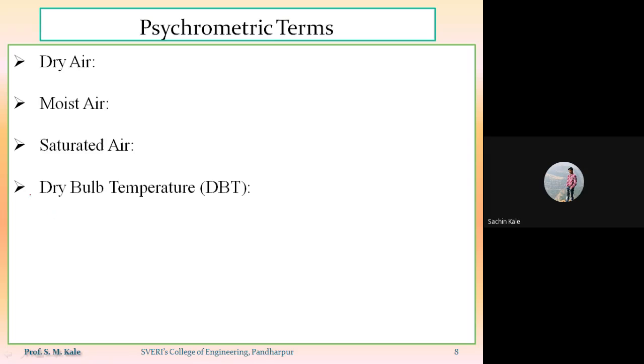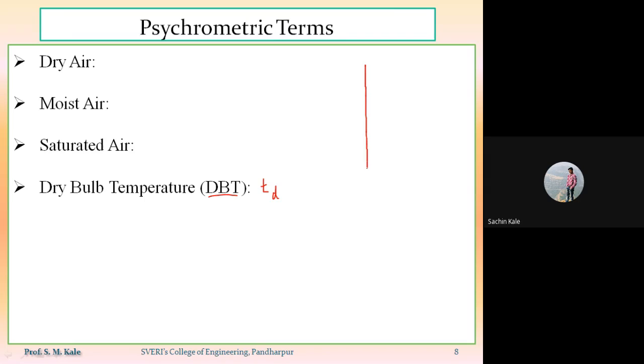Out of that, the first term is called the dry bulb temperature. That is also called the DBT, or that is also denoted by the letter t suffix d. Now what is the exact meaning of dry bulb temperature?